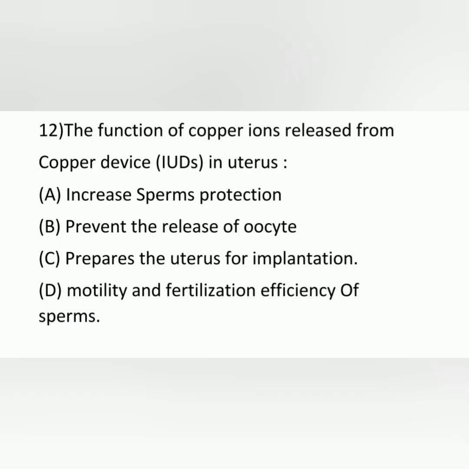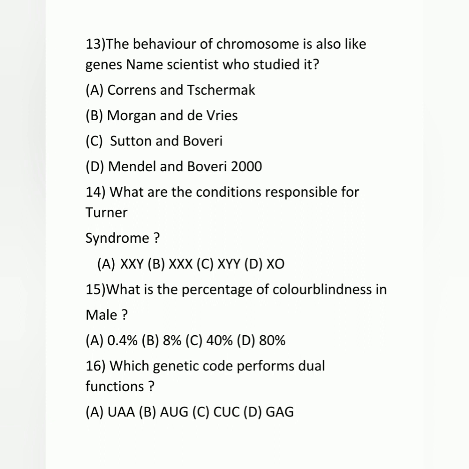12. The function of copper ions released from a copper device in the uterus. Correct option is D. Motility and fertilization efficiency of sperm is affected by IUDs. 13. The behavior of chromosomes is also like genes.